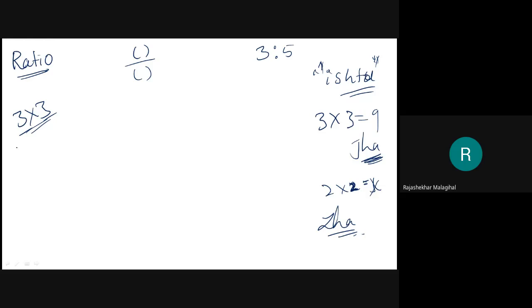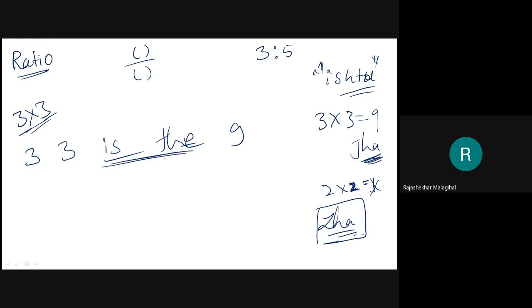But in English, what is this "ja"? It is just pronunciation, like 3 3 is the 9, it becomes "za". What is this "is to"? 3:5. That is "is to". 3 is to 5 means these two are proportional to each other.